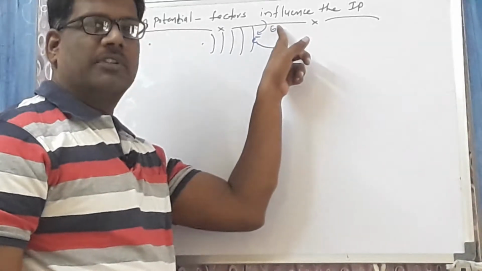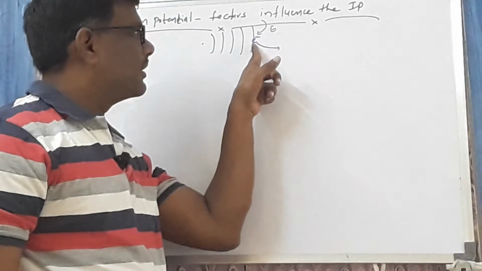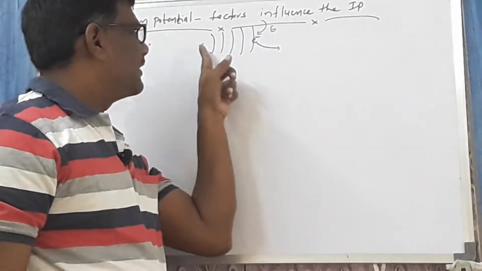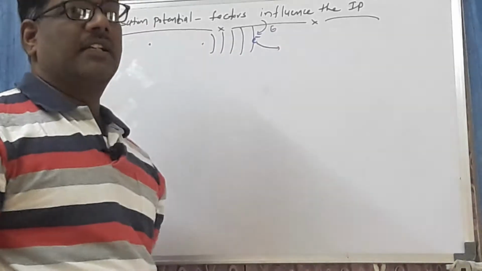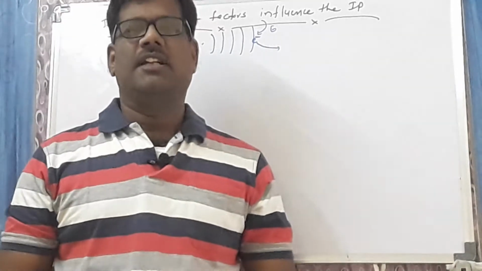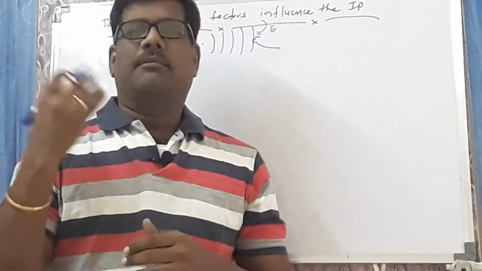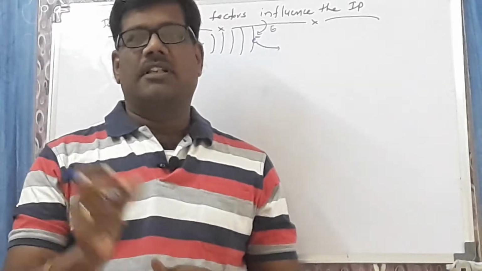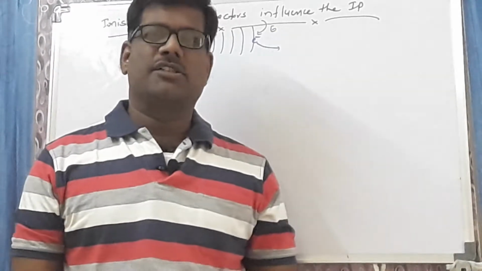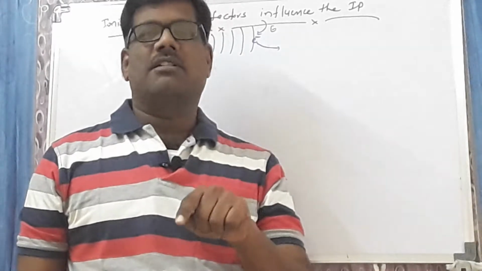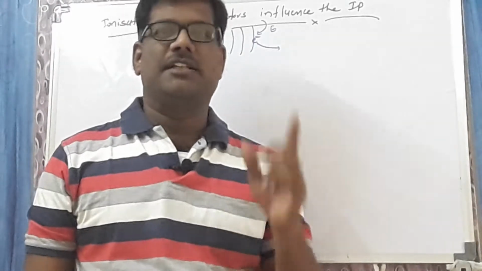So, what is the definition of the ionization potential? The minimum amount of energy required to remove one electron from the valency shell of a neutral gaseous atom is called the ionization potential. To remove the first electron, it is called the first ionization potential.